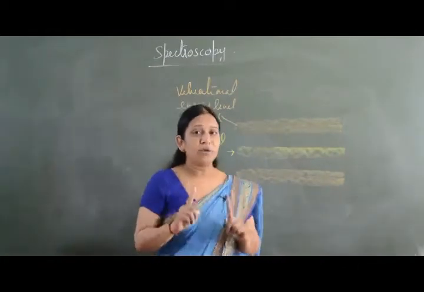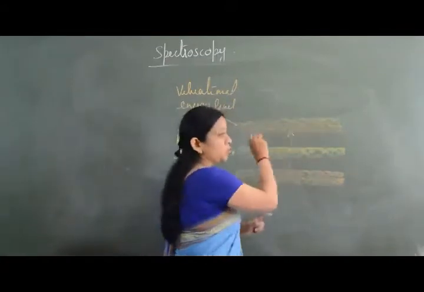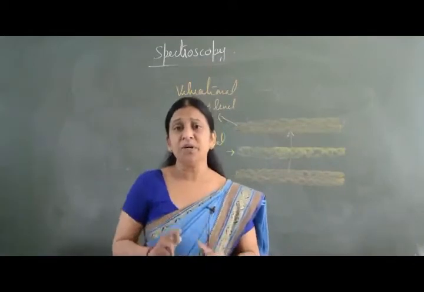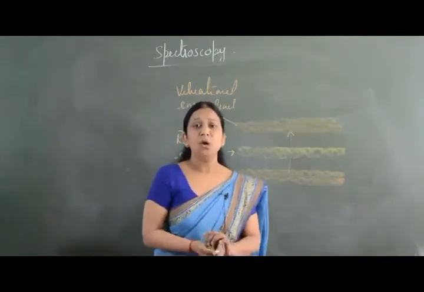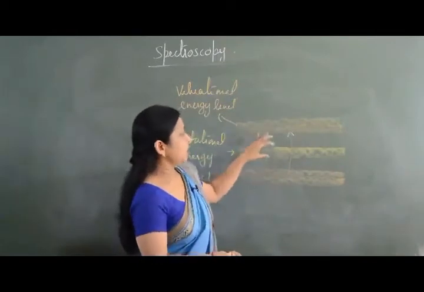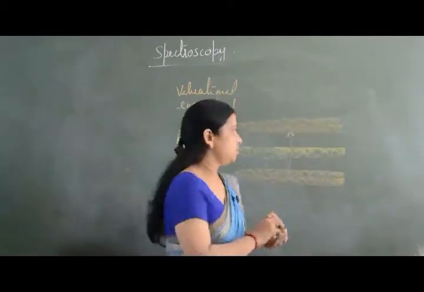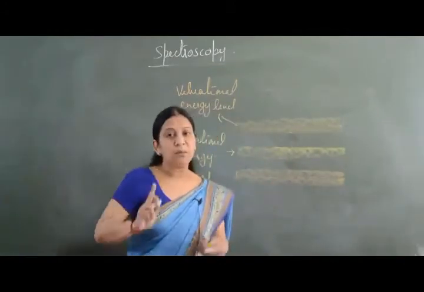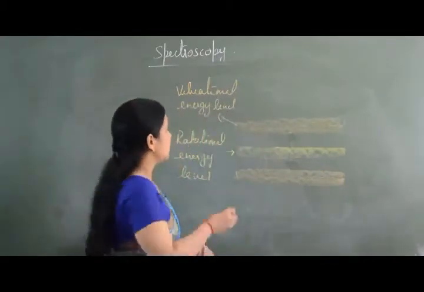Suppose the molecule is moving from here to here, that means one vibrational change is accompanied by a large number of rotational changes. Why? Because the rotational energy level is present within the vibrational energy level. So one vibrational change is accompanied by a large number of rotational changes.